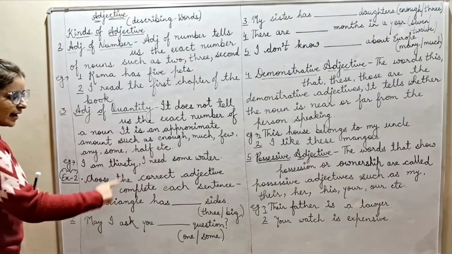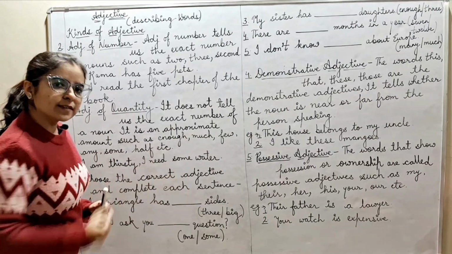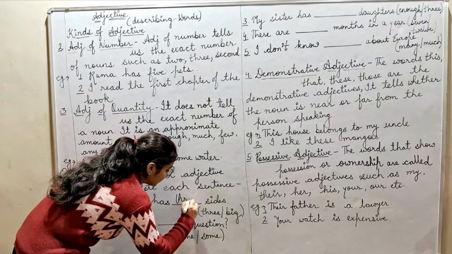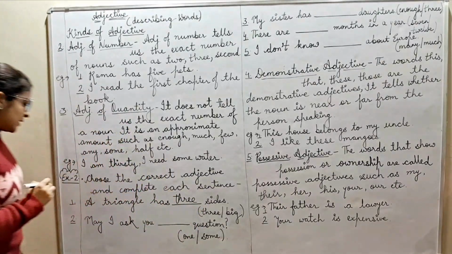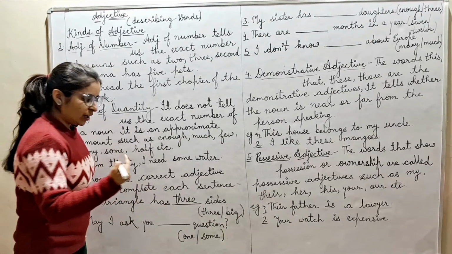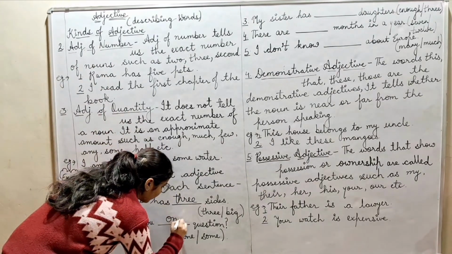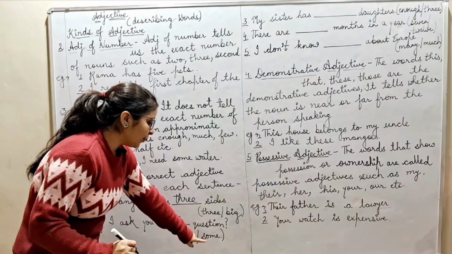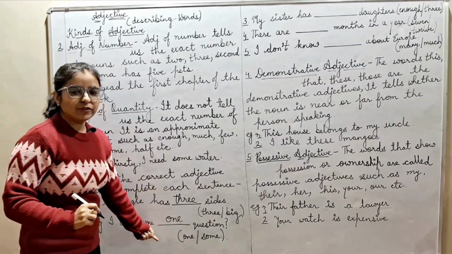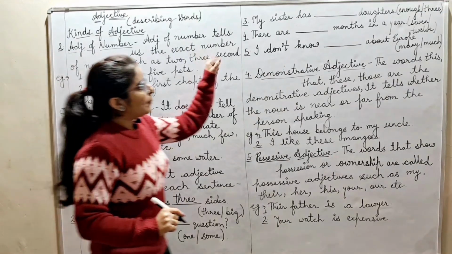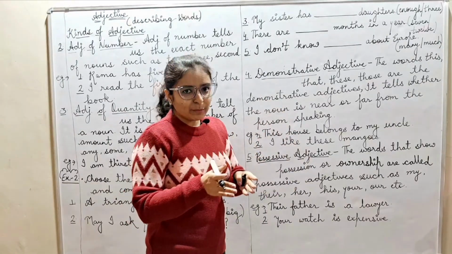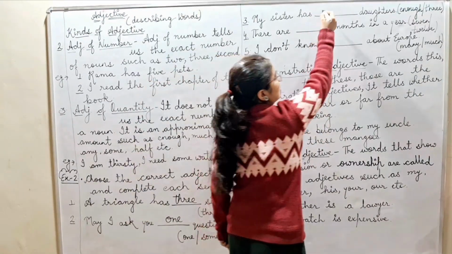Next is choose the correct adjective and complete each sentence. A triangle has dash sides. 3 sides or big sides? A triangle has 3 sides. Okay. Next is, may I ask you dash question? One question or some question? One question. अगर यहाँ पे होता few questions तो वहाँ ऐसा आता, बट यहाँ एक question की बात है तो we will write one question. Fine. My sister has dash daughters. Enough or 3? Obviously countable है daughters, so we will write 3 daughters. Fine.